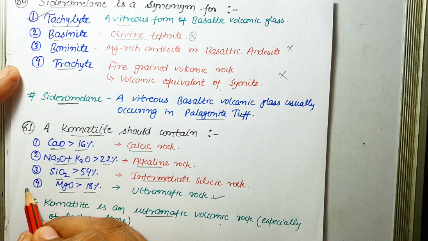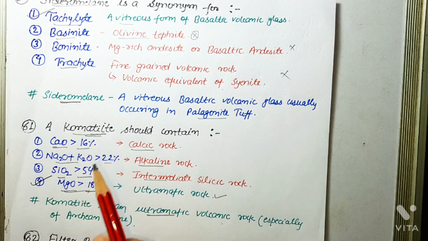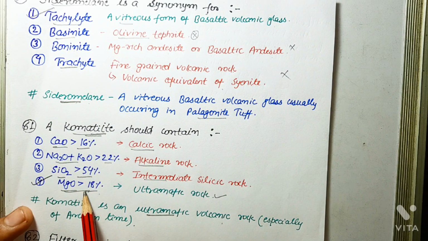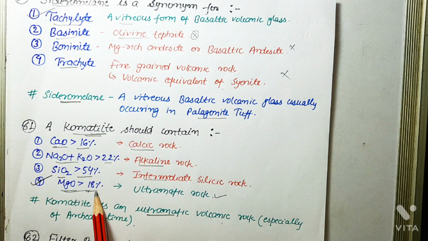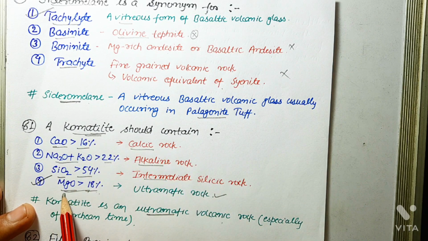The correct answer is MgO greater than 18%. Okay, one more piece of information: komatiite not only contains MgO greater than 18%, but it also contains titanium oxide that is less than 1%. Okay, and komatiites are divided into two parts. If it contains MgO greater than 18%, then it is known as komatiite, and if it contains MgO less than 18%, then it is known as komatiitic basalt. Okay, but as far as this question is concerned, komatiite should contain MgO greater than 18%.